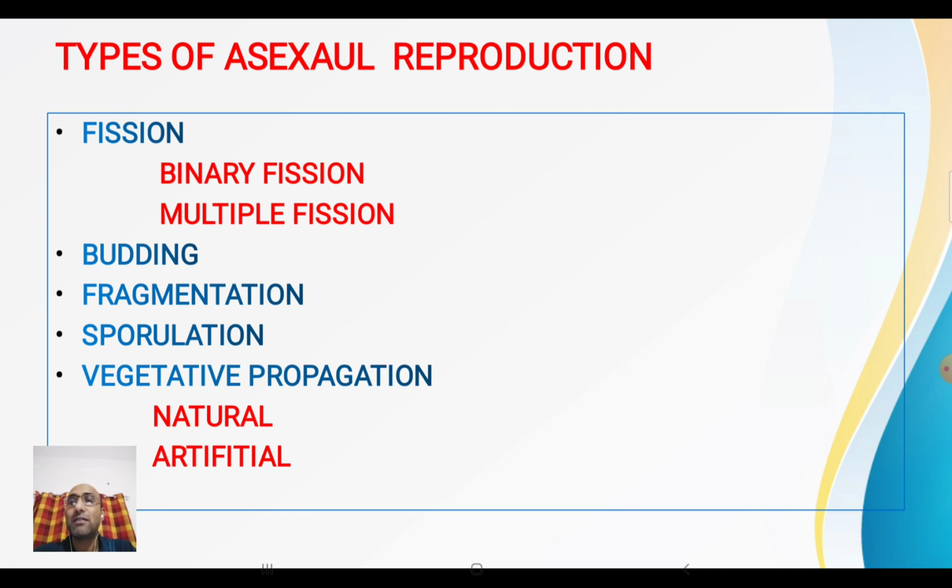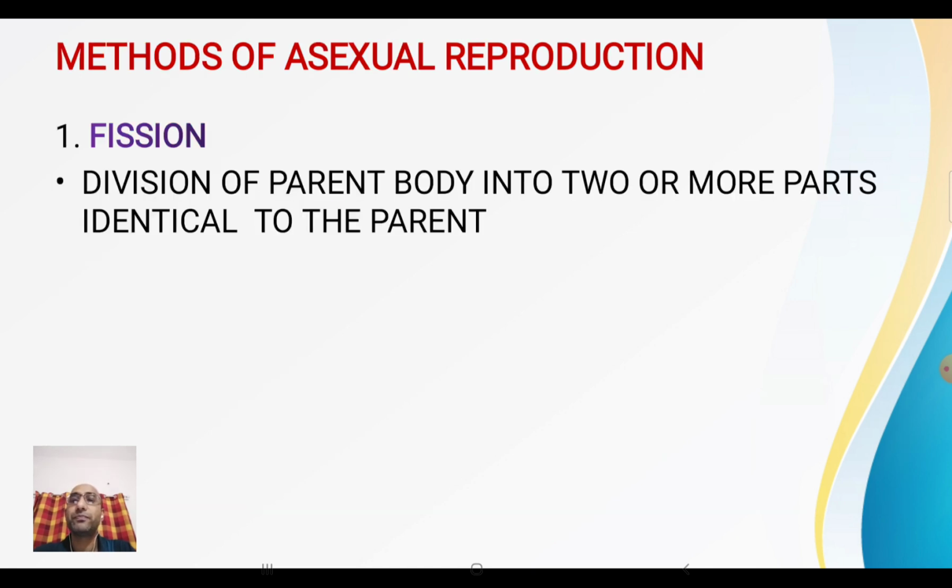So generally remember that asexual method of reproduction is generally found as far as lower plants are concerned. In case of higher plants, we will find sexual method of reproduction. In the coming slides, we will study in detail about the sexual method of reproduction in case of higher plants. Got it? Now come to fission first.